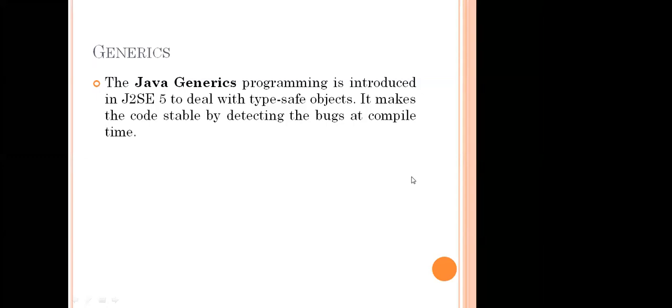So what type is that variable again? That is known as the data type. That is the concept of data types. So what is the type of data? It may be an integer, character, float, double, or strings. We need to talk about the shape of these types, and it makes the code stable by detecting bugs at compile time.